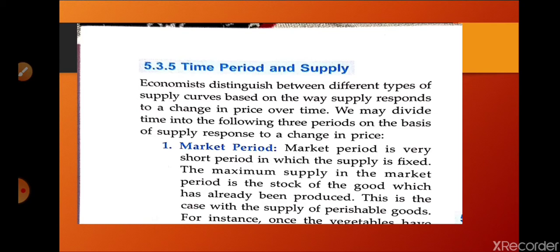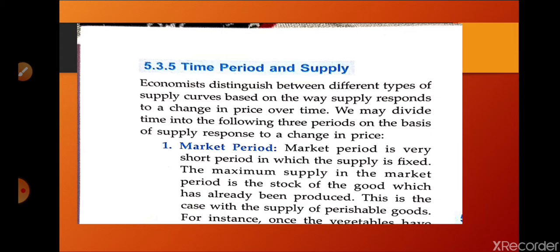First topic we are going to discuss is the time period and supply. Students, we know well that there are three kinds of time periods in economics. Market period, meaning very short run, the second one short run, and the third one long run. The very short run period is known as market period.